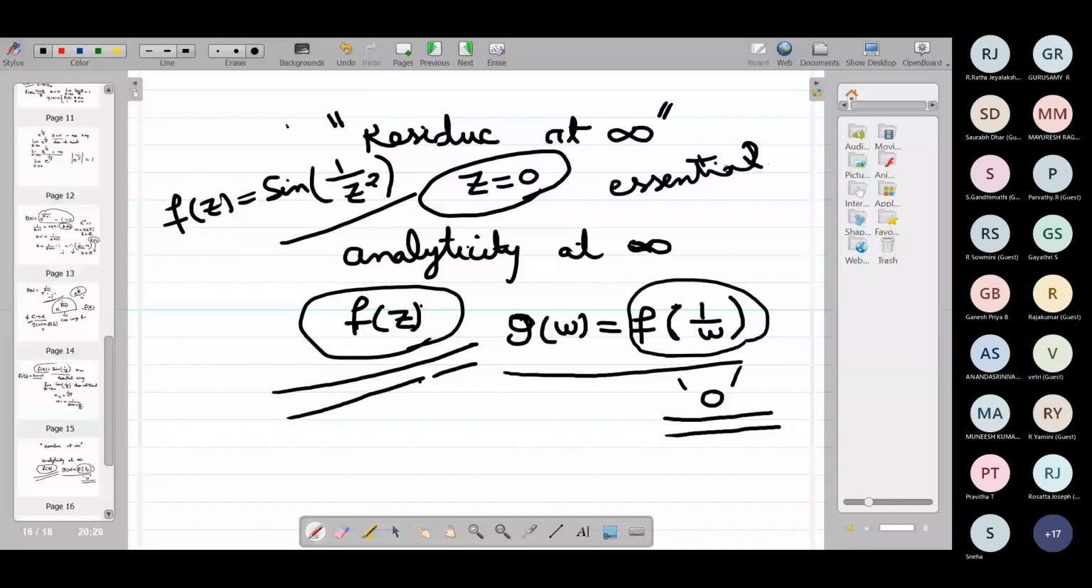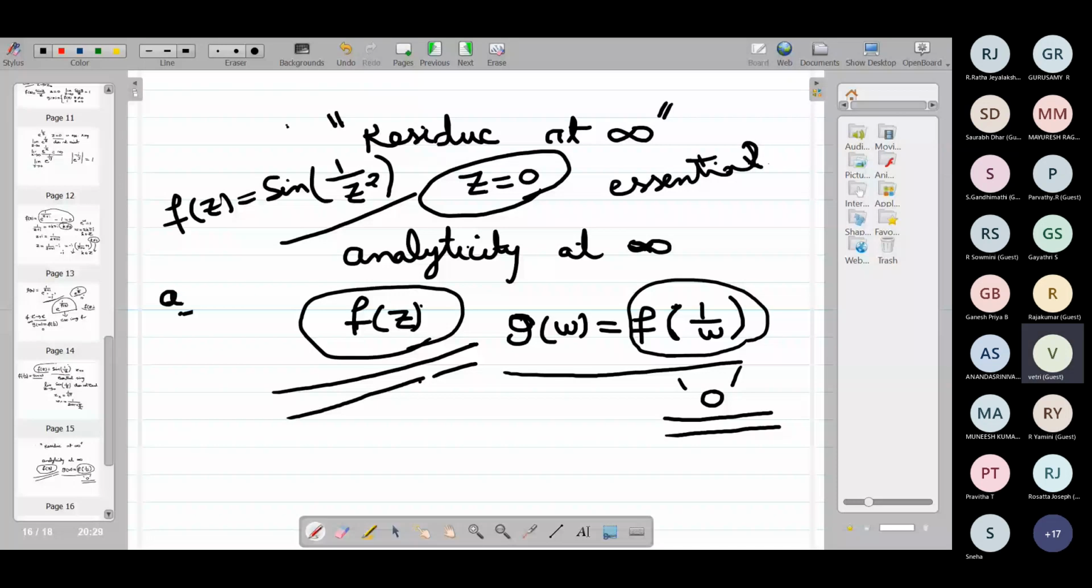If you expand this, you know what sine z is. What is the formula for sine z? z minus z cube by 3 factorial plus z power 5 by 5 factorial. Instead of z, you put 1 by z square. You will have infinitely many negative terms, and you won't have the 1 by z term. So a minus 1 will be equal to 0.